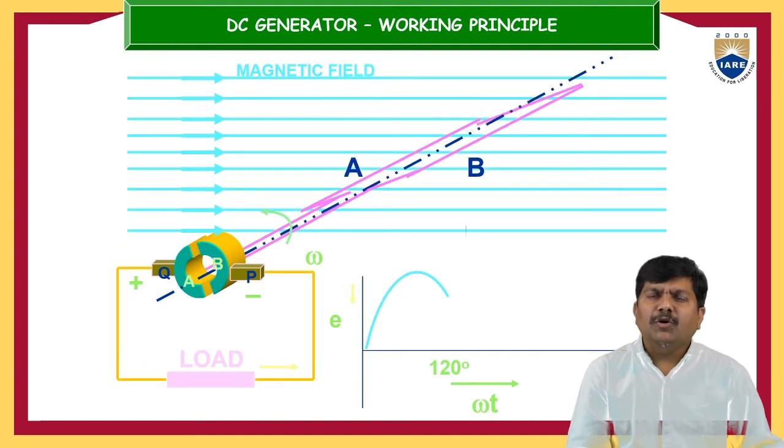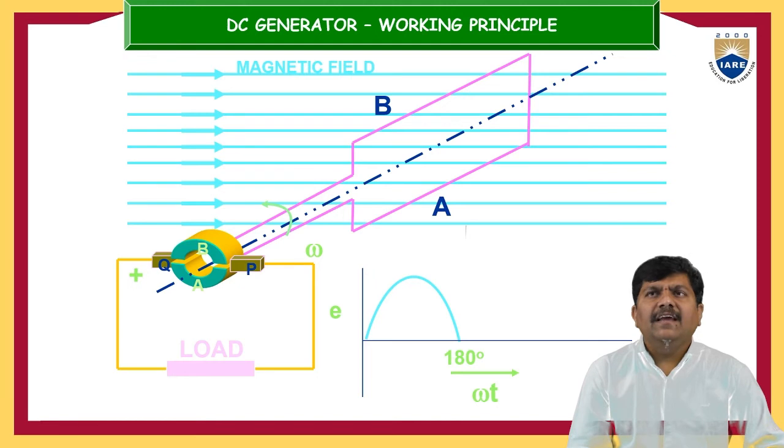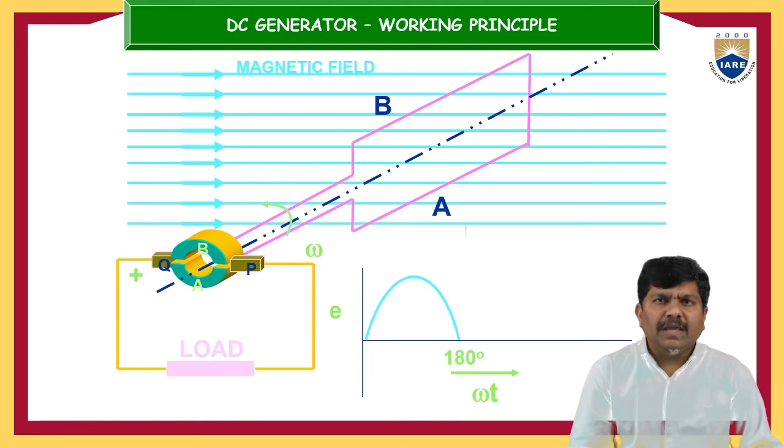Again, further at 120 degrees, it starts rotating in the reverse direction, so the cutting of flux linkages will also change. And again at 150 degrees, A, which was initially on the top side, from 90 degrees onwards is now moving towards the downward direction. So at 180 degrees it is exactly the same, but instead of conductor A, now B came, and in place of B, A came.